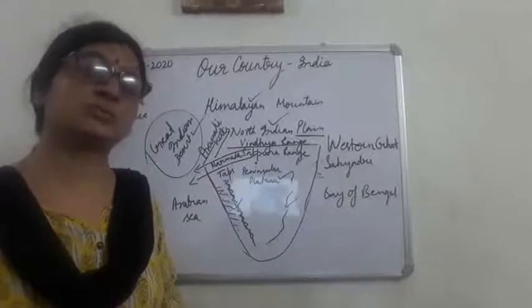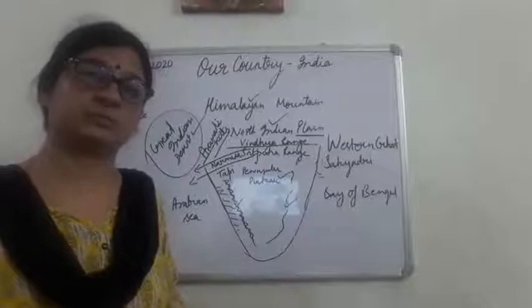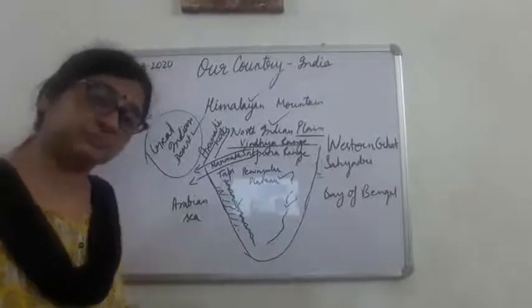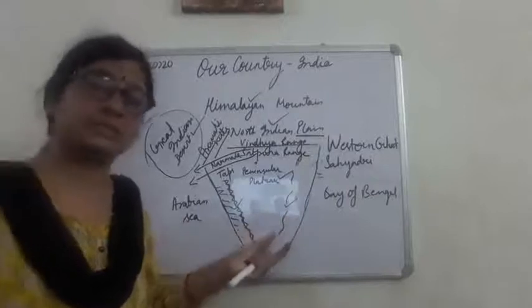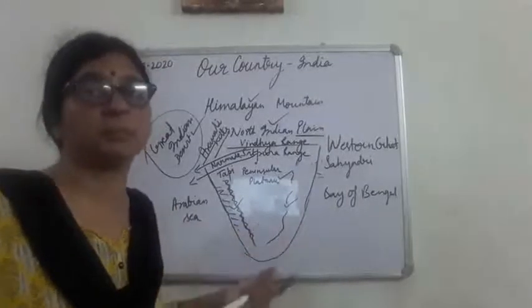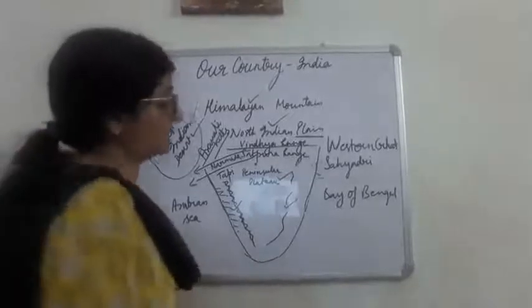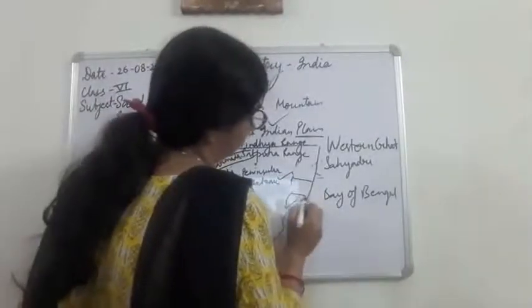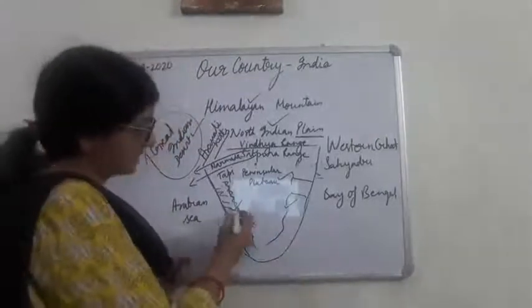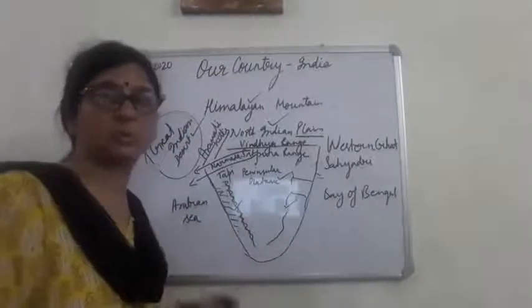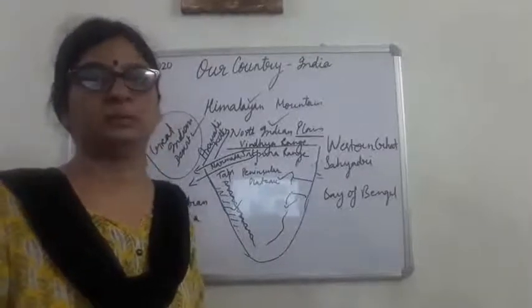They are used for irrigation also, for cultivation also, okay, and for the purpose of cultivation, this eastern coastal plain is more important, because what we see is that the eastern coastal plain is broad, और this western coastal plain is narrow. बहुत broad नहीं होता है, वो narrow होता है, okay.